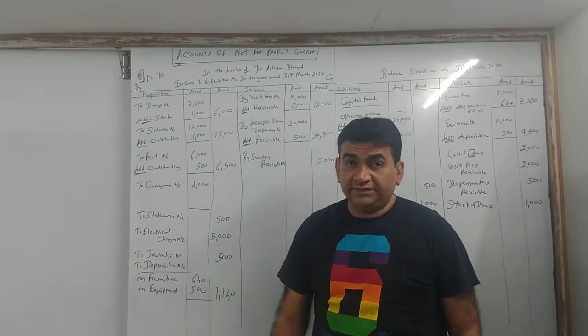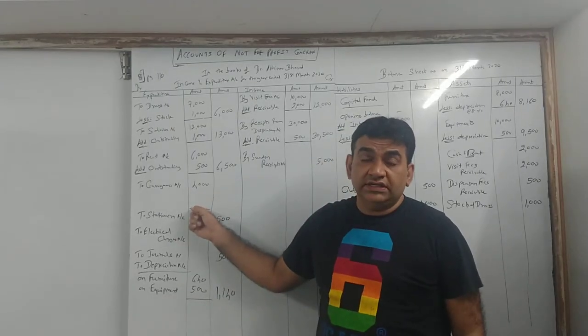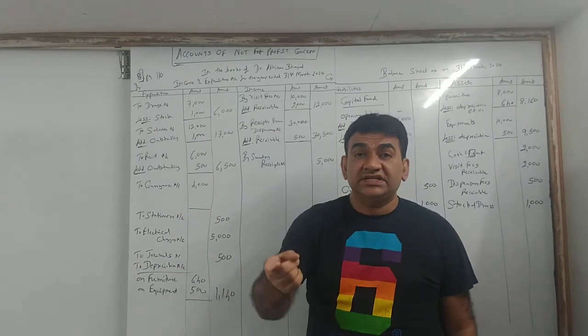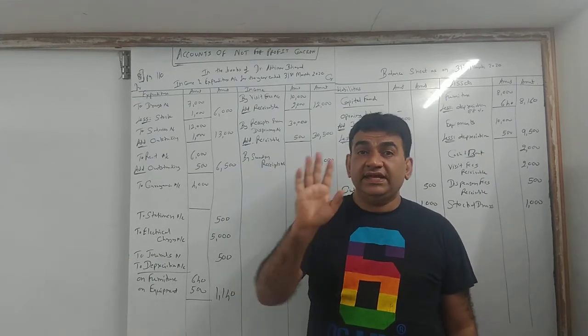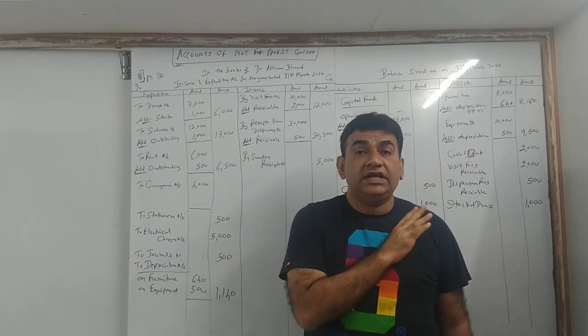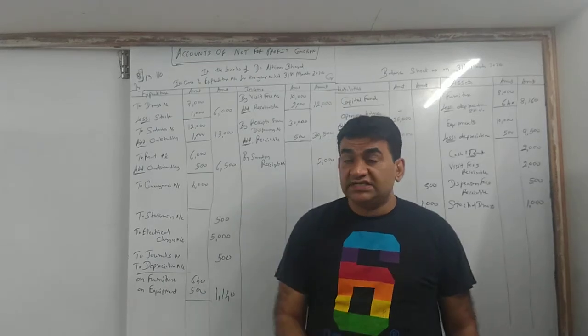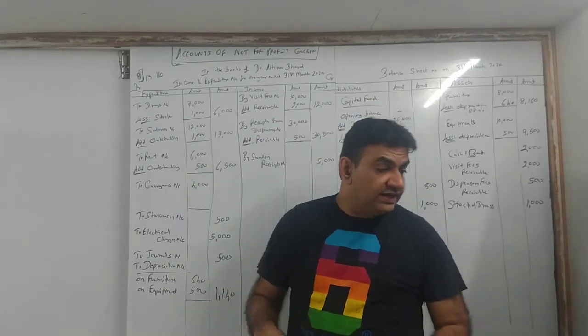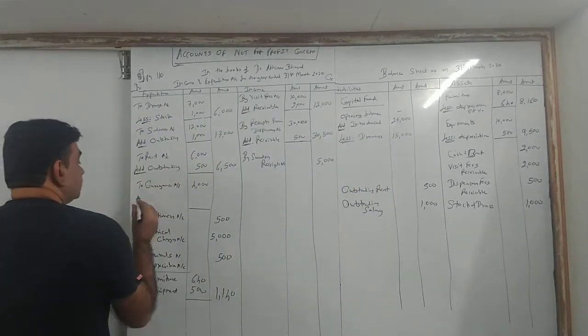So this means, out of 4,000, 40% is personal. That means the remaining is only for business. So 40% is personal, not for business. So remove it. Right there: less personal use.